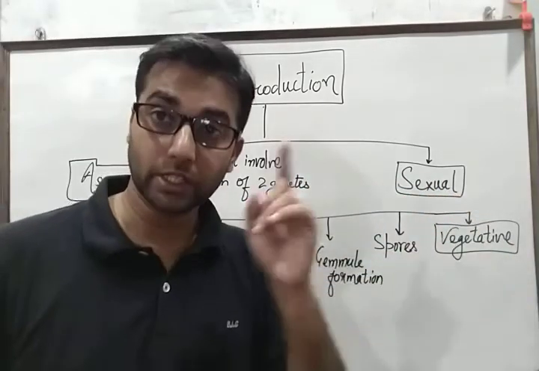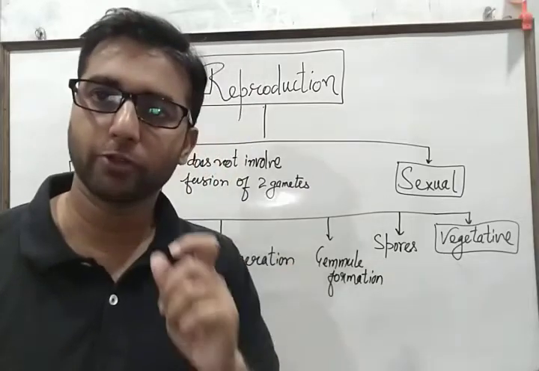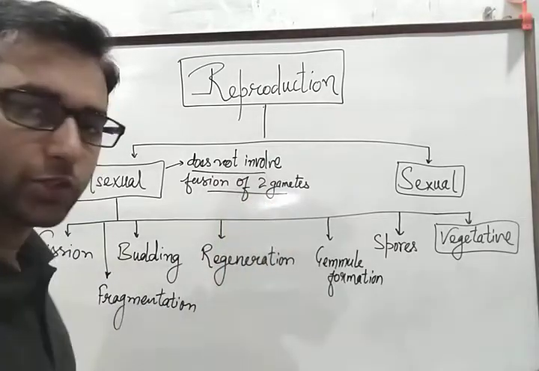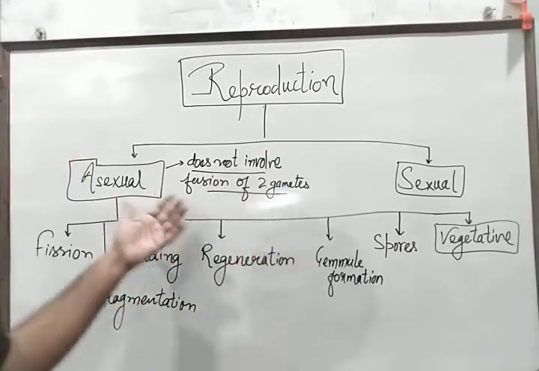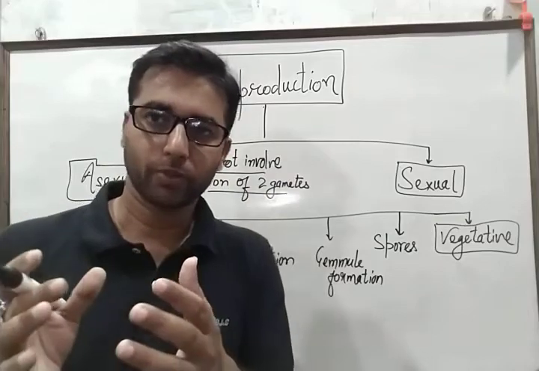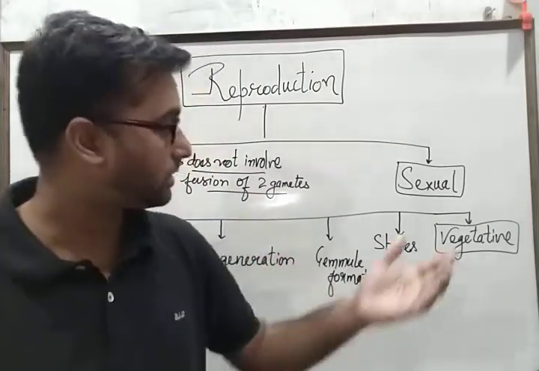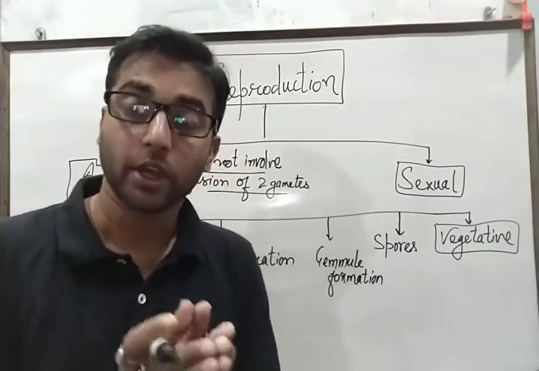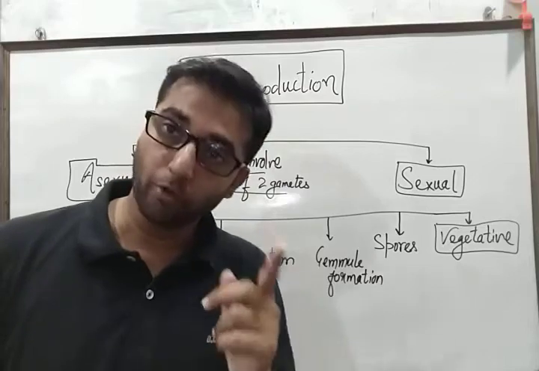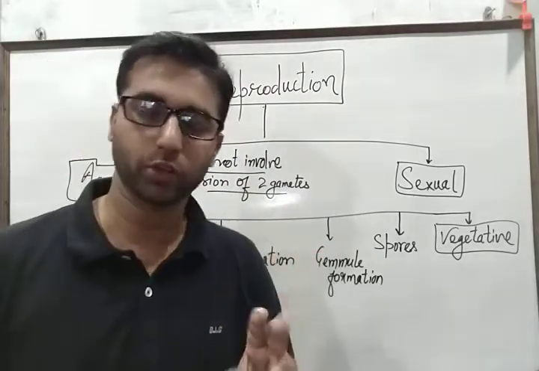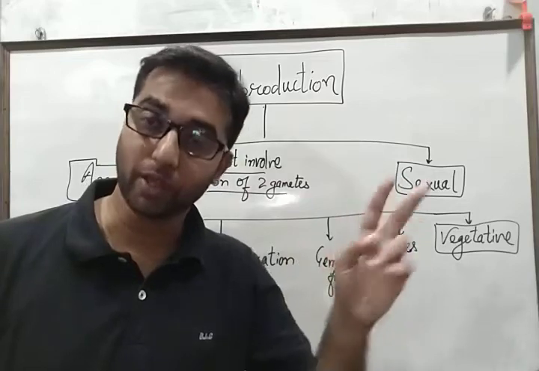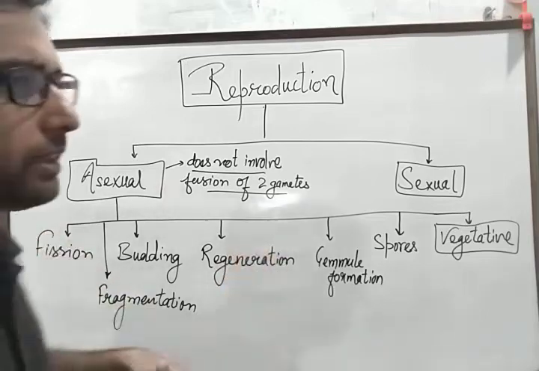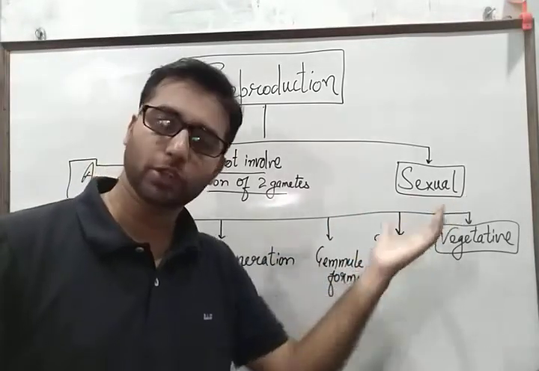Sexual reproduction essentially involves the formation and fusion of gametes. So this is the basic difference between asexual and sexual reproduction. Some other differences: asexual reproduction needs only one parent, whereas sexual reproduction, in most cases, 99.9% of cases, requires two different types of gametes, male and female, or two different parents, male and female. Now, we move on with asexual reproduction, and in the next video we are going to discuss sexual reproduction.